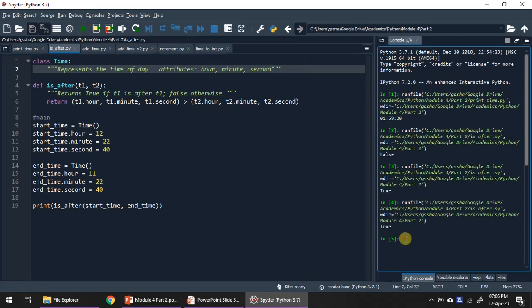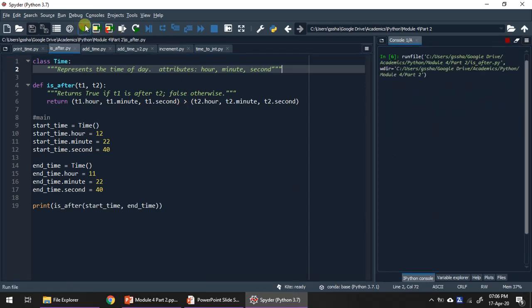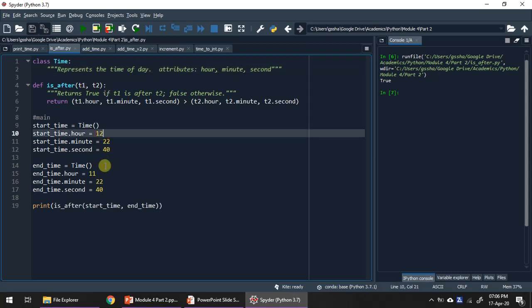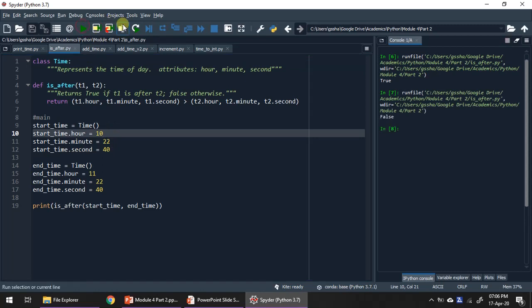So first let me clear the console. So we'll execute this. The output is true, meaning that t1 follows t2. Now we will try to modify the values. This 12 I am going to turn into 10, save the values and execute the same. Now we got the result false. Meaning that T1 is not followed by T2.